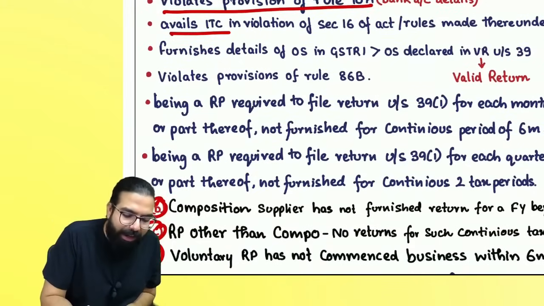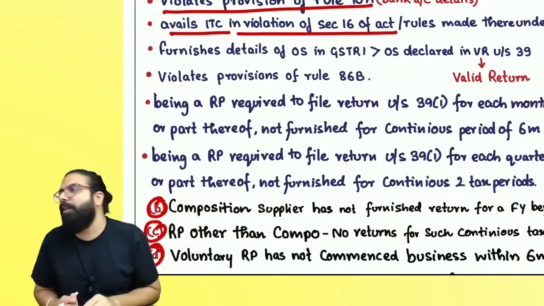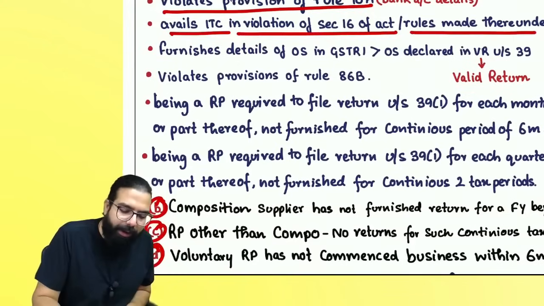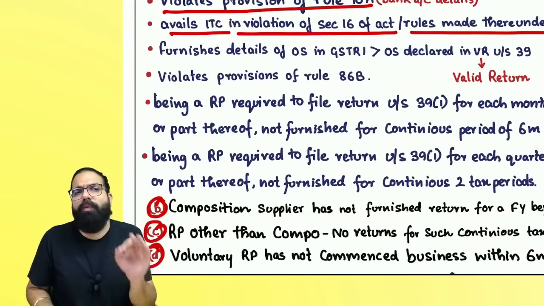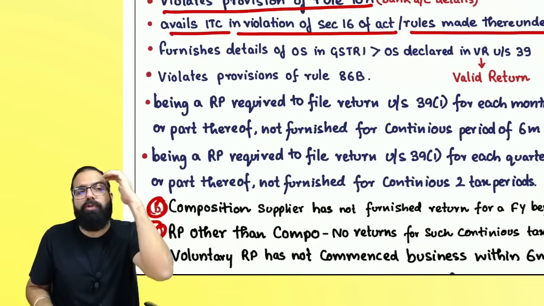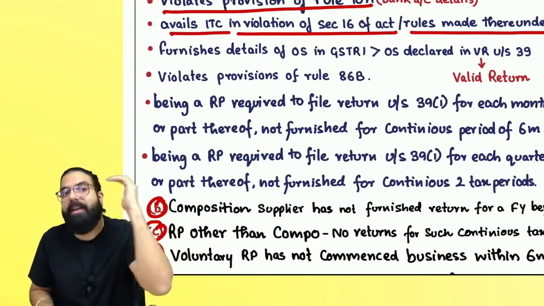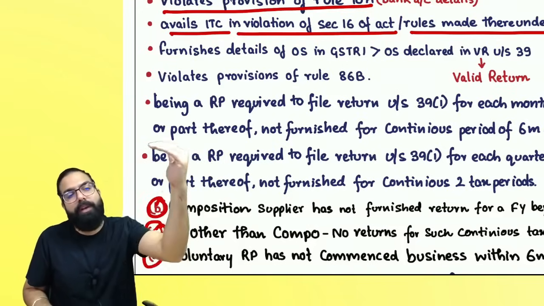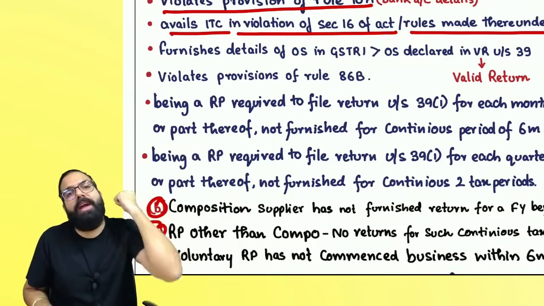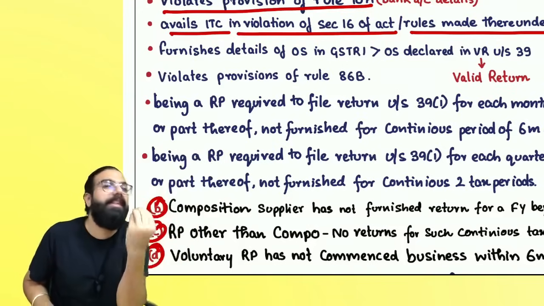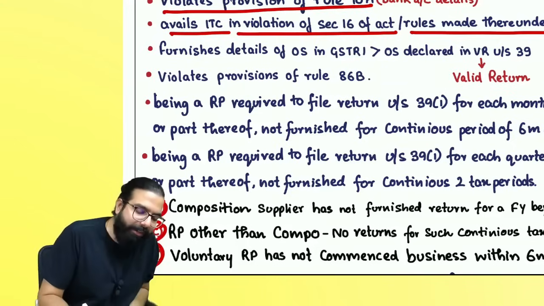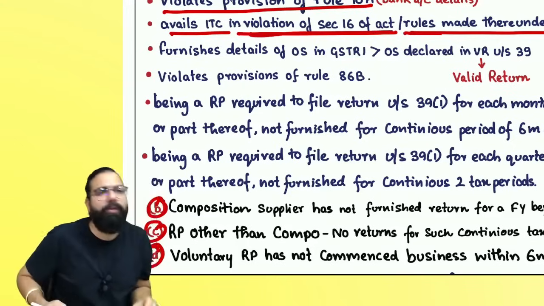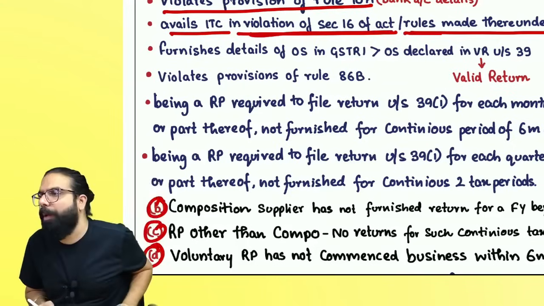Sir, you availed the ITC in violation of section number 16 of the act or rules made thereunder, then they are going ahead and telling, if you don't follow section number 16 or rule number 36, etc. is there in section number 16. Now they are going ahead and telling, if you don't go ahead and follow the act or rules, section number 16, means you are going ahead and taking ITC in violation of section number 16 of the act or rules, then they are going ahead and telling your registration can be cancelled.